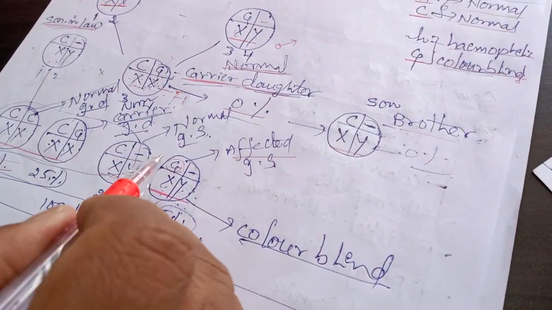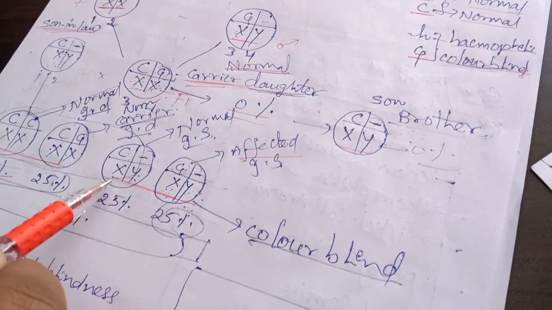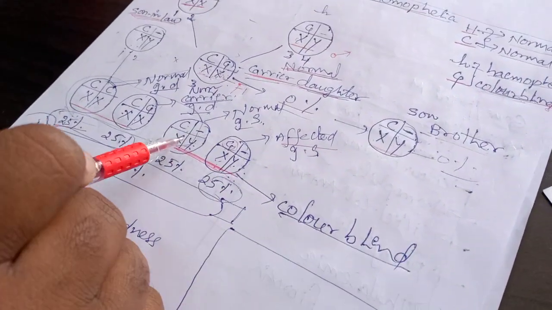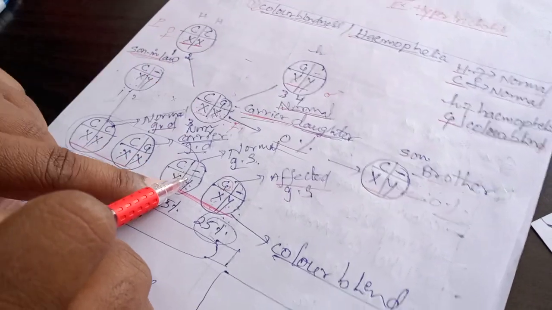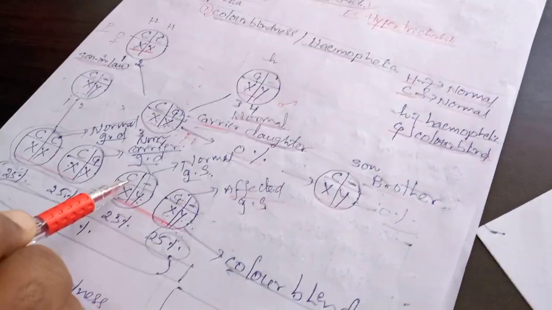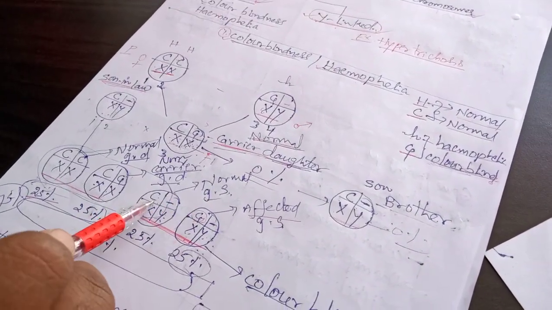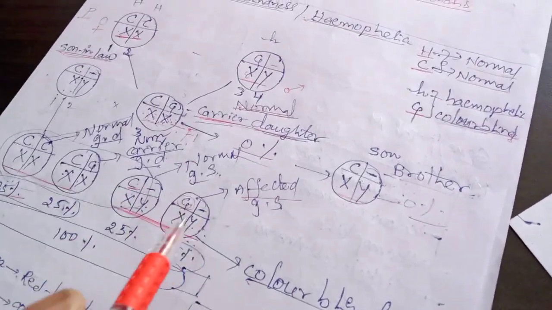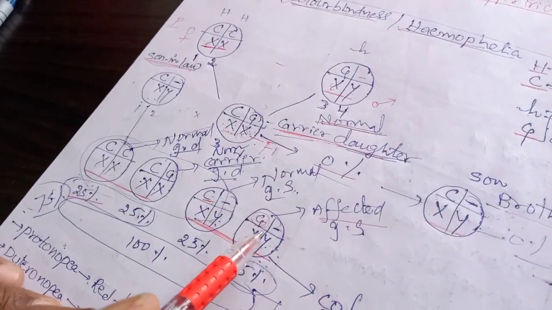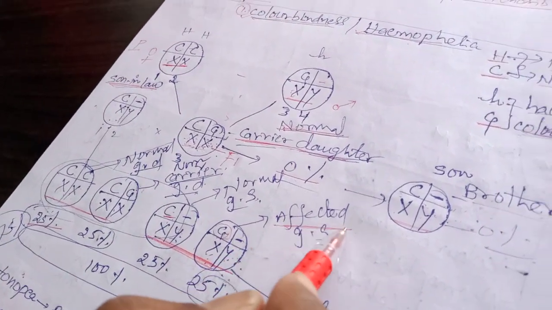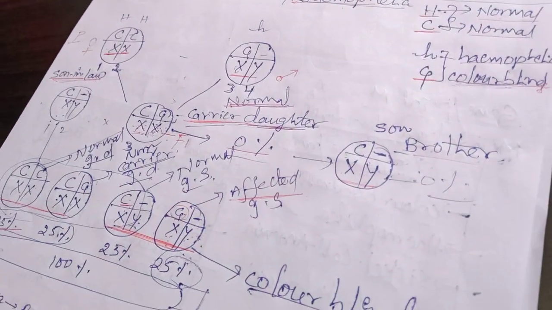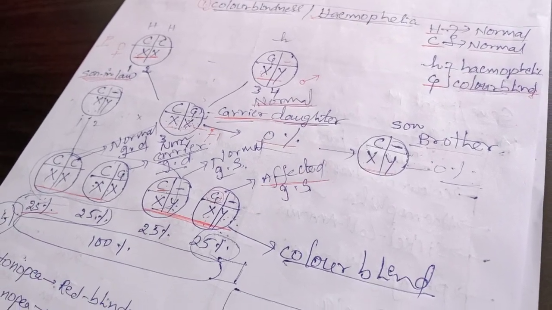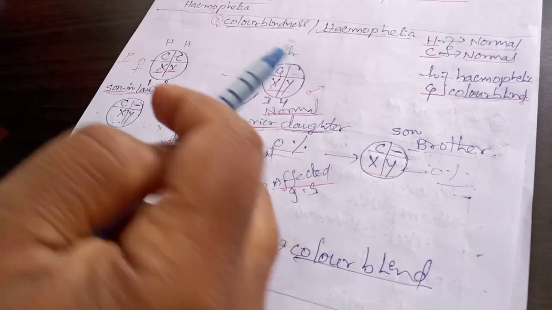Next, the third one is in males, the grandsons' point of view. See here, they are all grandsons in relation. XY. So this one is the normal grandson. This gene is there, so this capital C is the normal grandson. And small c here, so that we indicate the affected grandson. Affected grandson. So now if we observe this process, we can explain this process.